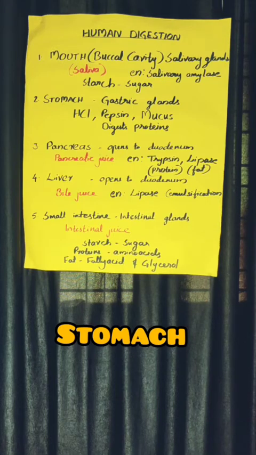Also, if there is any poisonous content in the food items, the hydrochloric acid neutralizes it, or we can say hydrochloric acid can kill some harmful germs present in our food items. So, hydrochloric acid is also important for digestion.